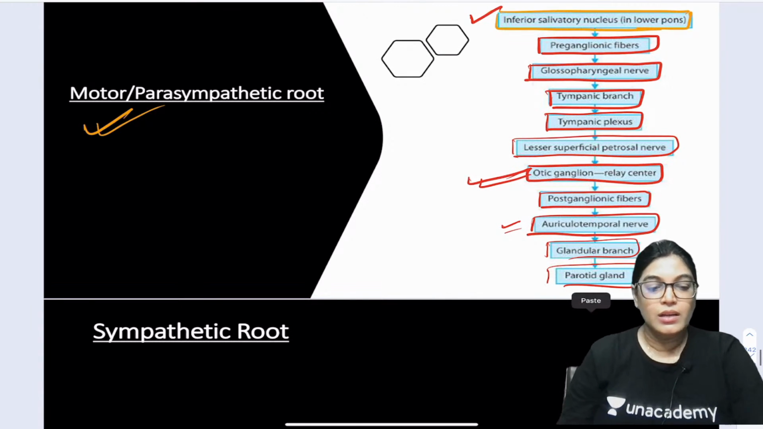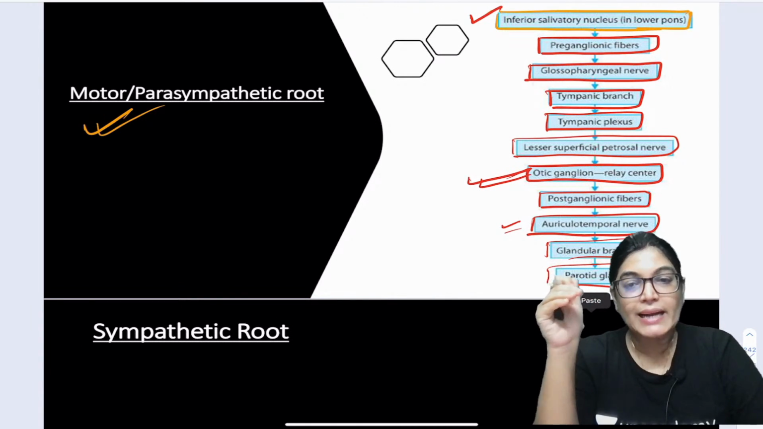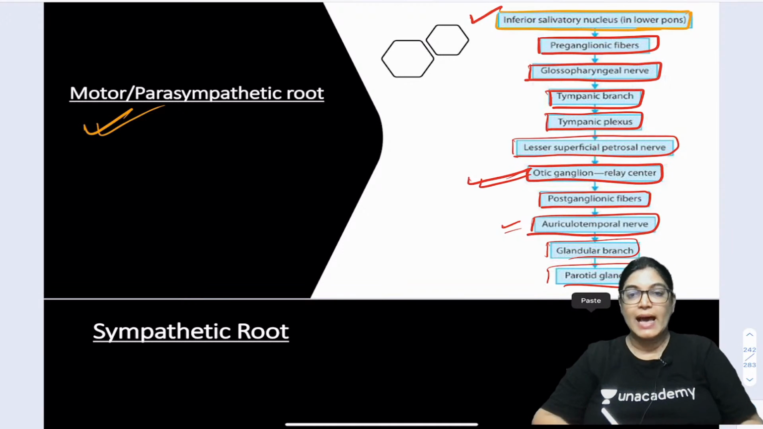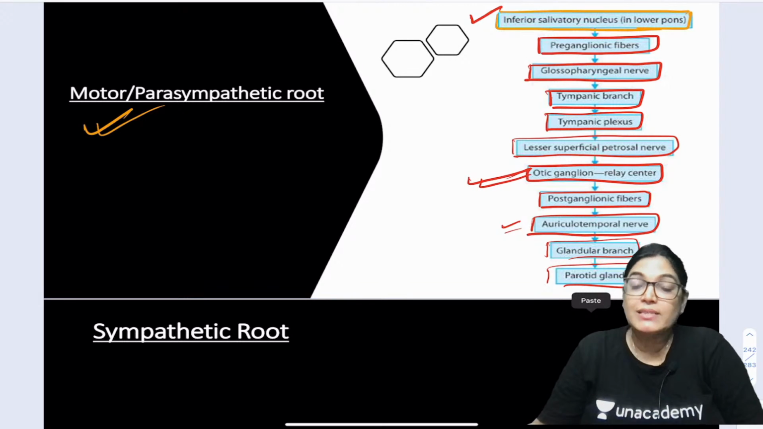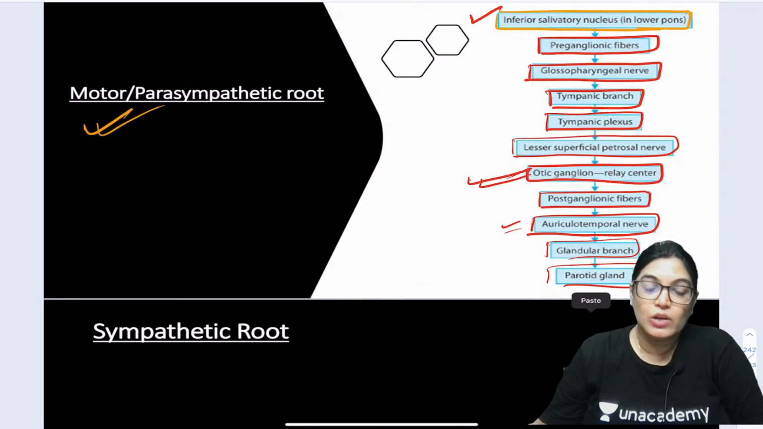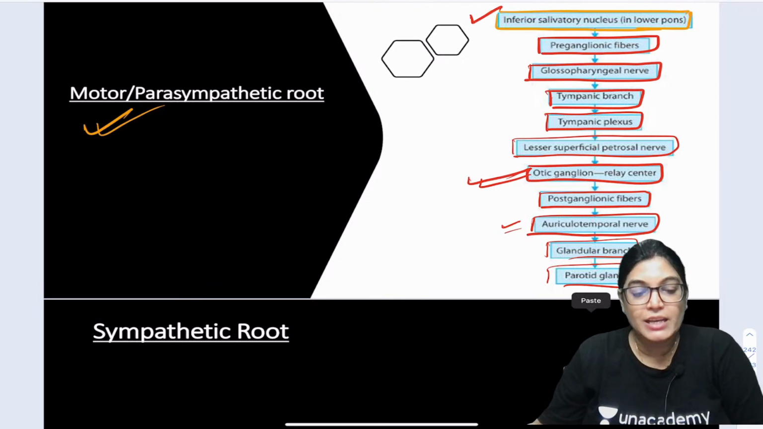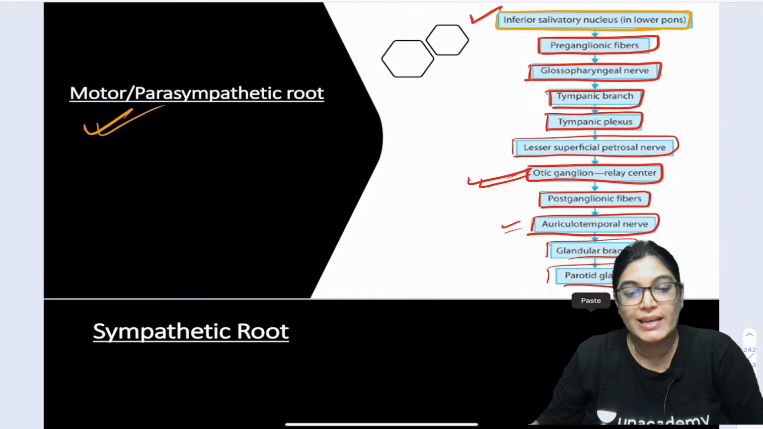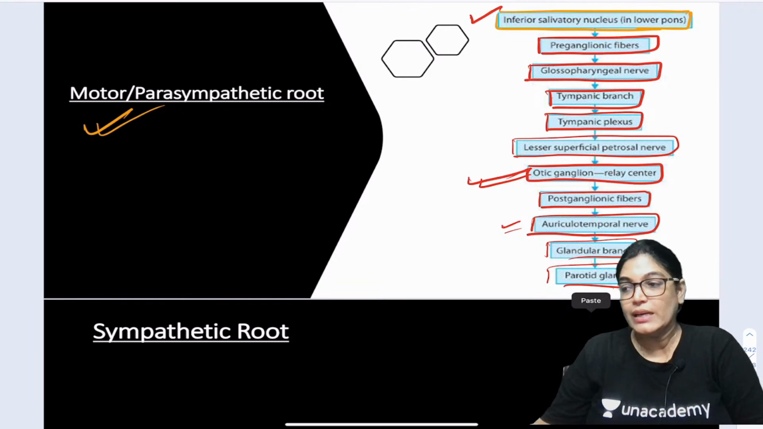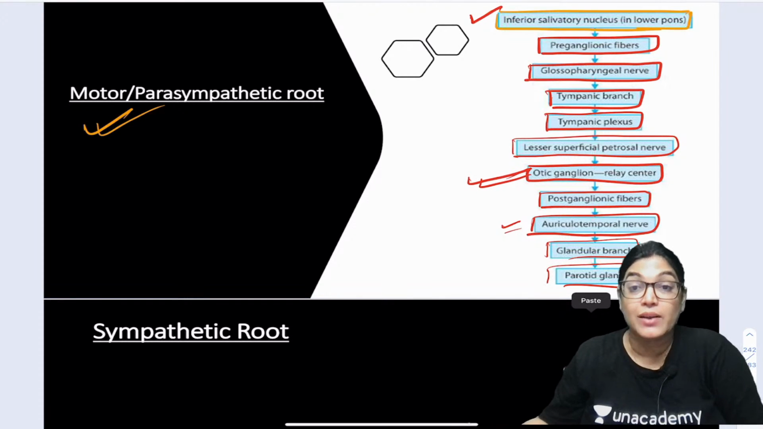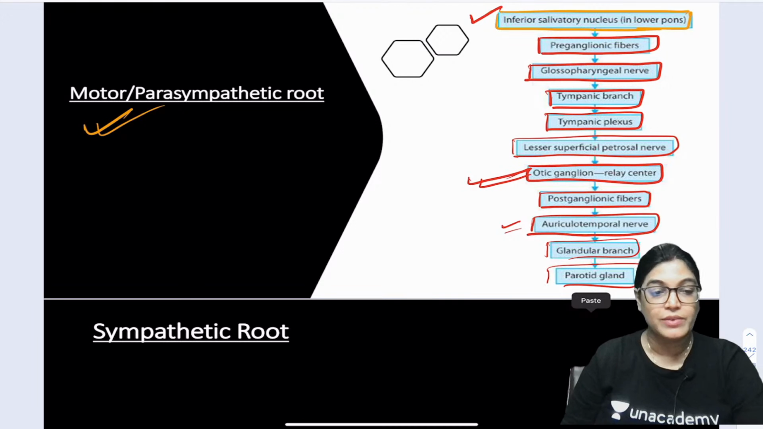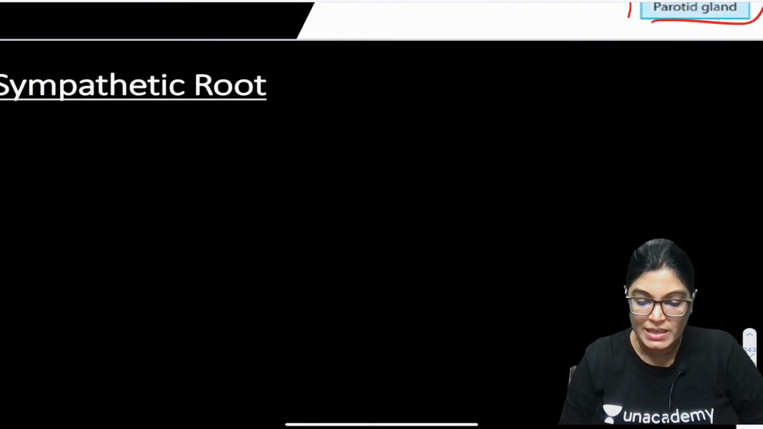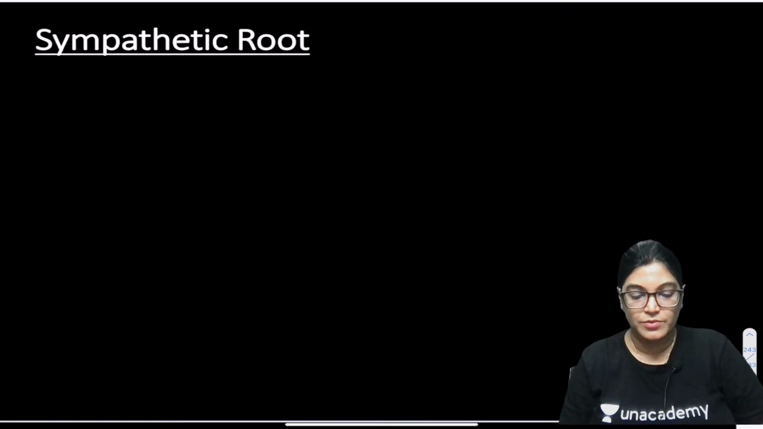So, preganglionic parasympathetic fibers arise from the inferior salivary nucleus, which is lying in the pons. From here, the fibers pass successively via the glossopharyngeal nerve, the tympanic branch forming the tympanic plexus, and via the lesser petrosal nerve relay in the otic ganglion. Postganglionic fibers arise, and via the auriculotemporal nerve give innervation to the parotid gland. So, what is next? Let's move on to the sympathetic innervation. Please write in brief about sympathetic innervation.